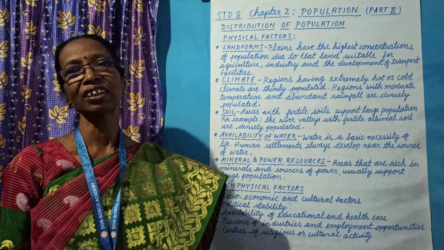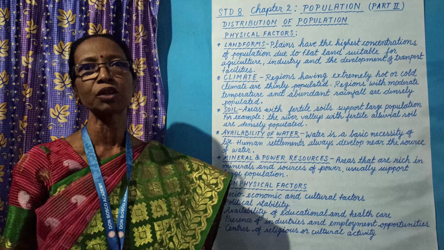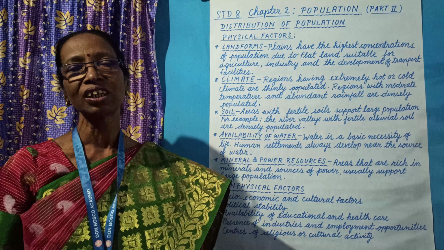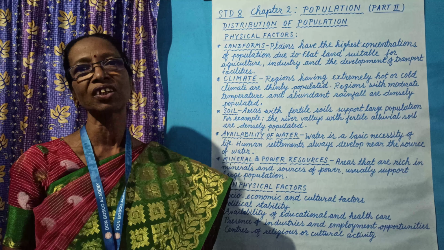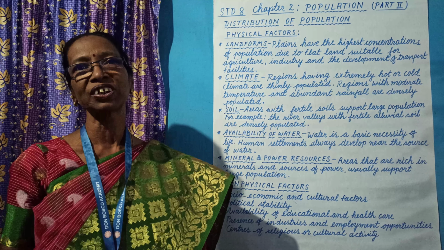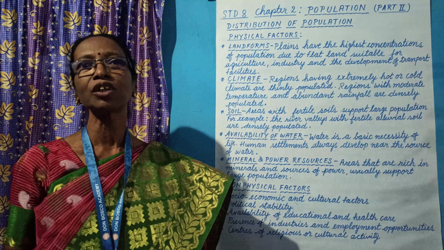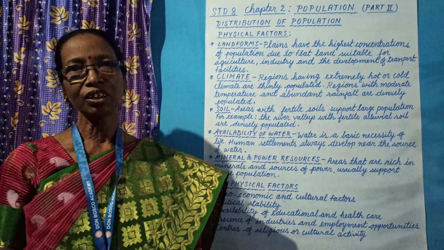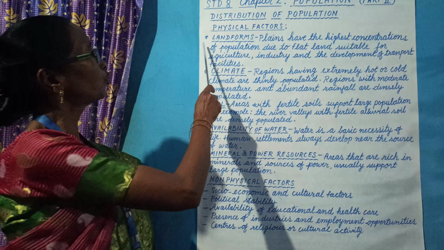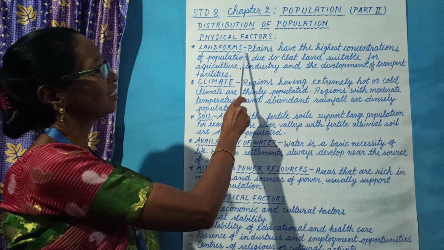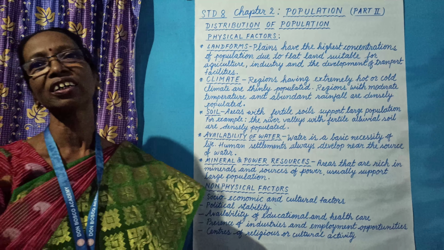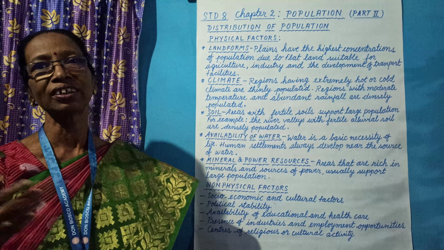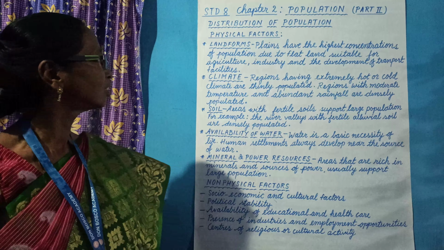The flat land is very good and suitable for the development of all facilities. Industries can be set up there and transport facilities are well developed in the plain areas. So the landform, mainly the plain areas, have a high density of population.